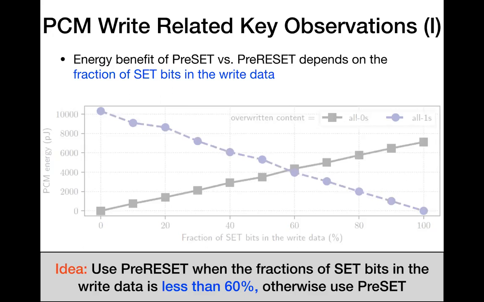The observation leads to our idea. Use pre-reset when the fraction of set bits is less than 60%. On the other hand, use preset when the number of set bits is more than 60%.